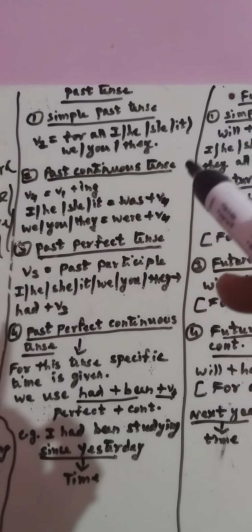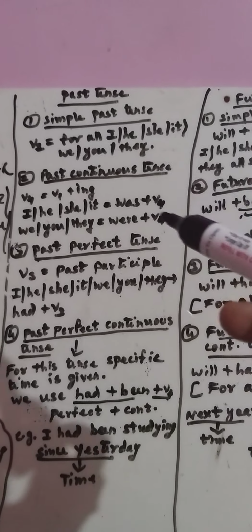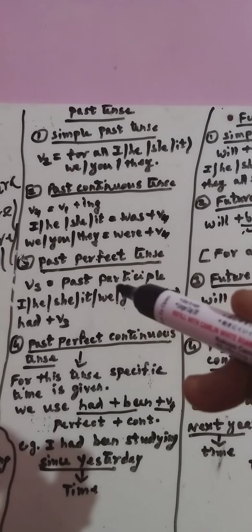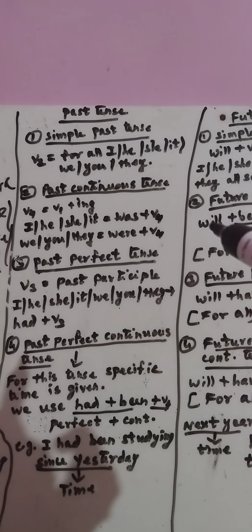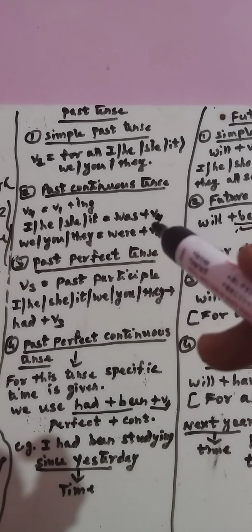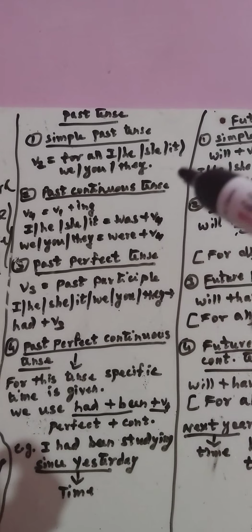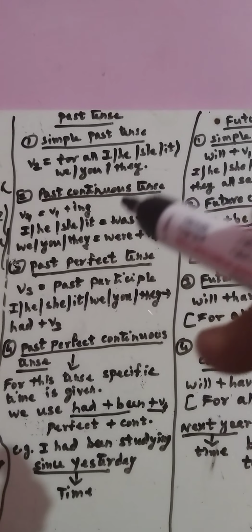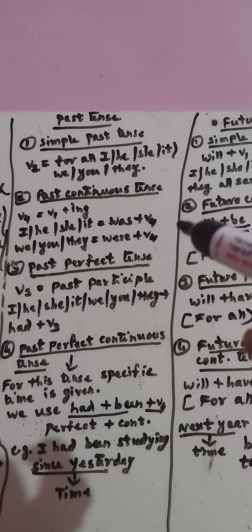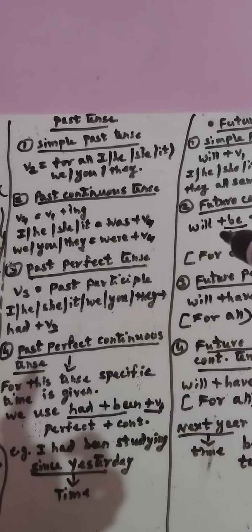Past continuous. Again, the action which I have already started, but it's still going on in the past. Again, continuous means the main word will never go alone. It is telling me I want somebody to help me, to come with me, otherwise I am not going to do the action.